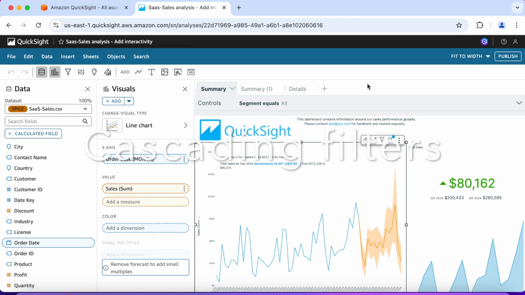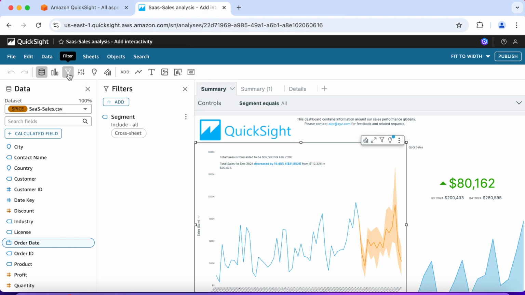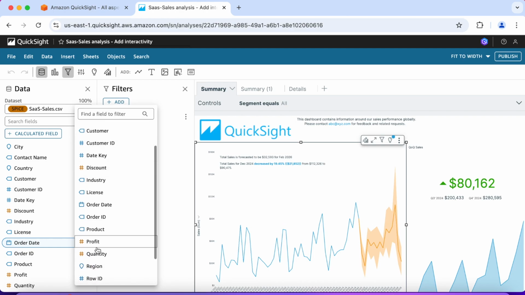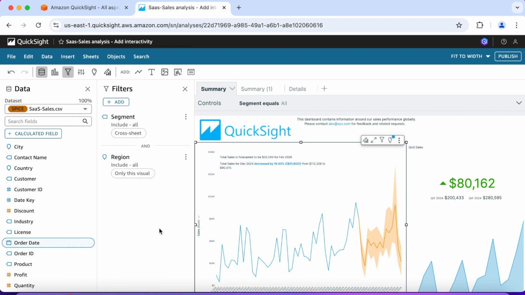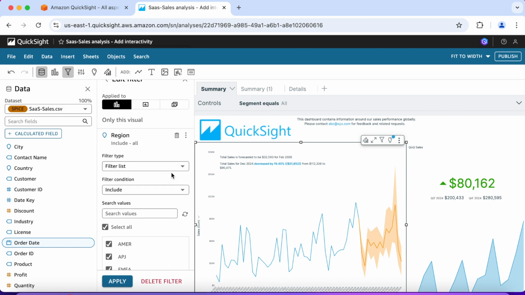We want to add cascading filters. So we're on our line chart. Click the filter in the menu. Click Add. Click Region. Double click on region.